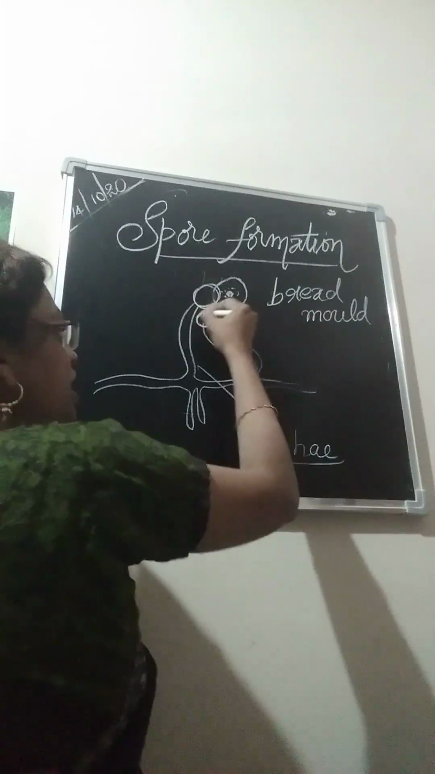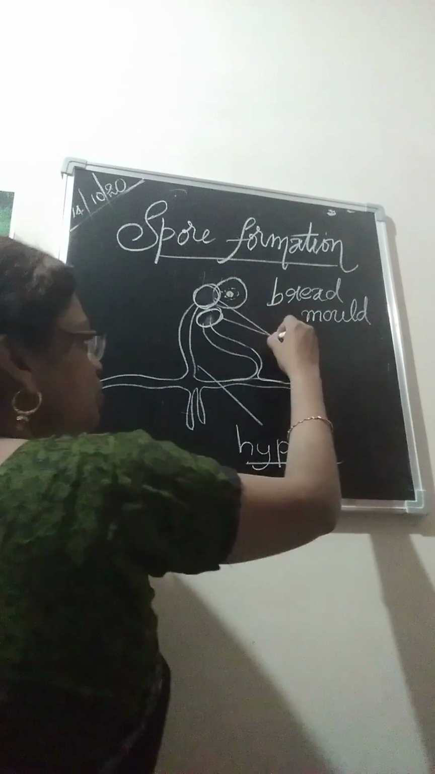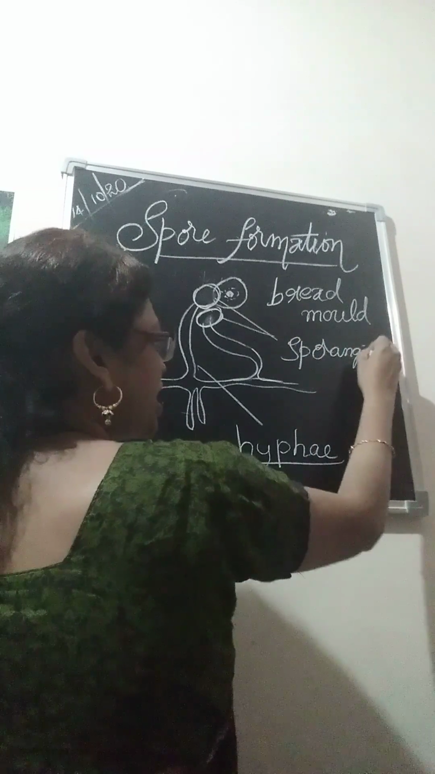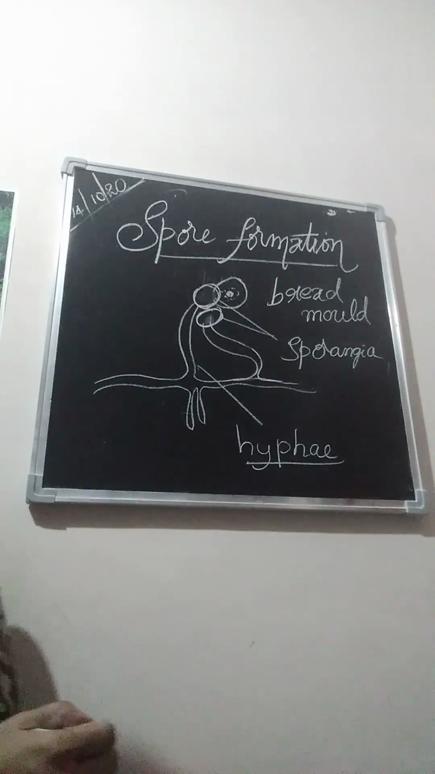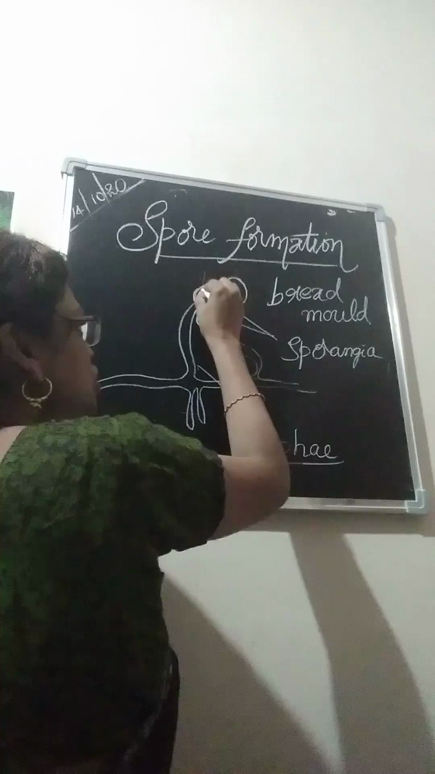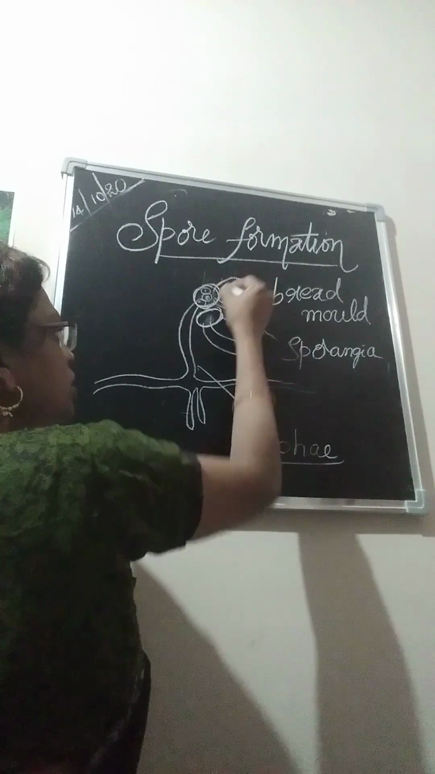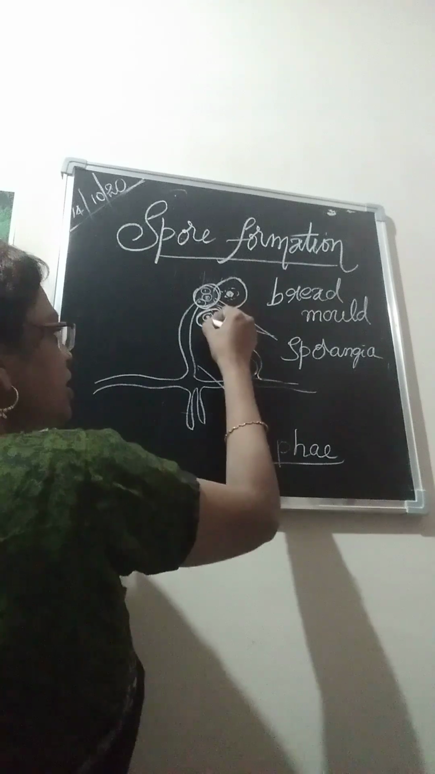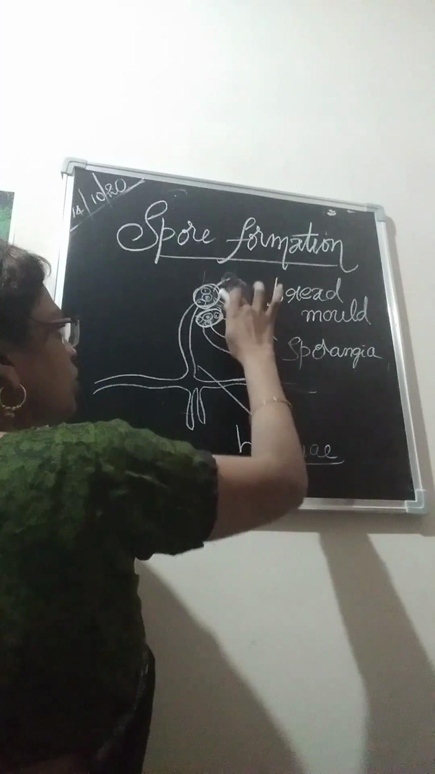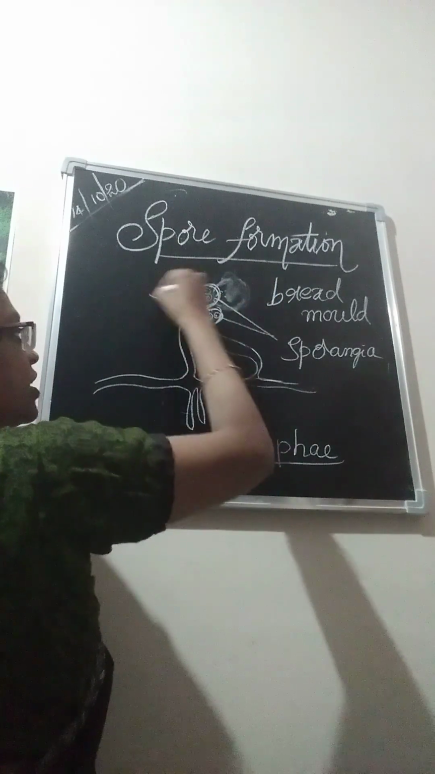In these we see sac-like or cap-like structures called sporangia. Each one is called a sporangium, plural sporangia. So we see a sac-like structure called a sporangium, in which we observe a number of haploid spores. These are the spores we are seeing inside it.